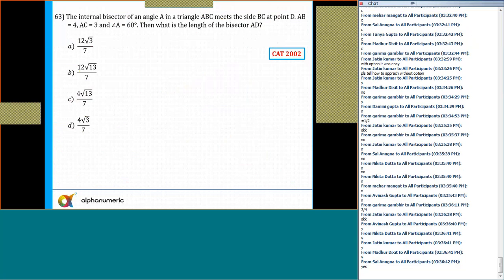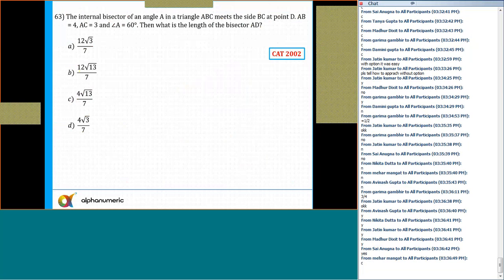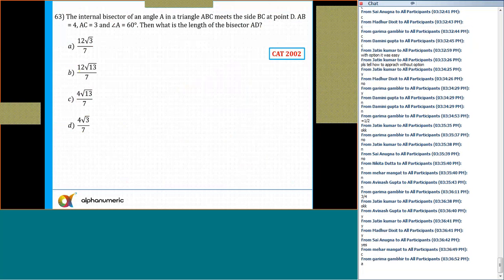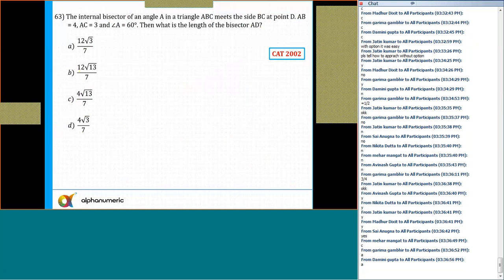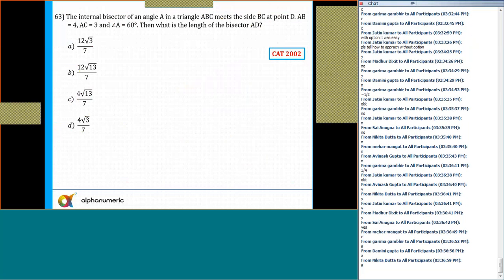Question 63, a very interesting question. What is the answer for question number 63? Please tell me, all of you. Option C. So for question number 63, you are saying option C. Let me check the answers. Okay. I think option A is correct.